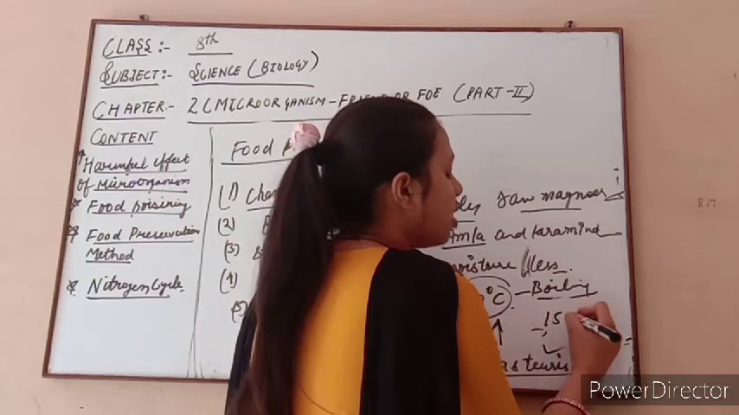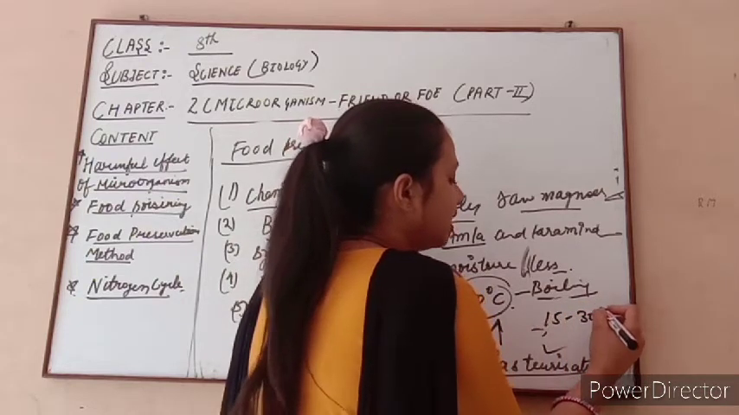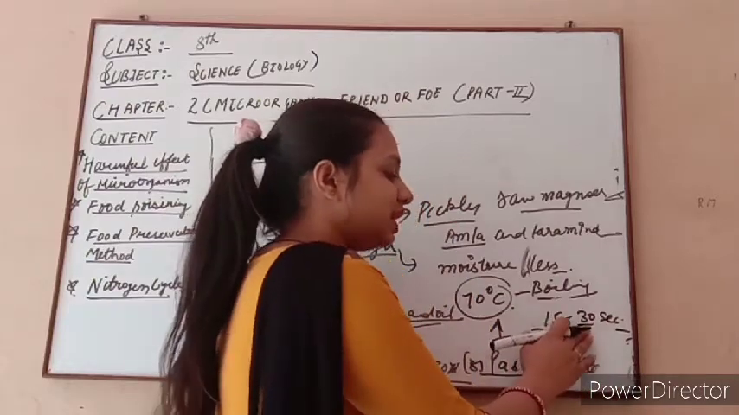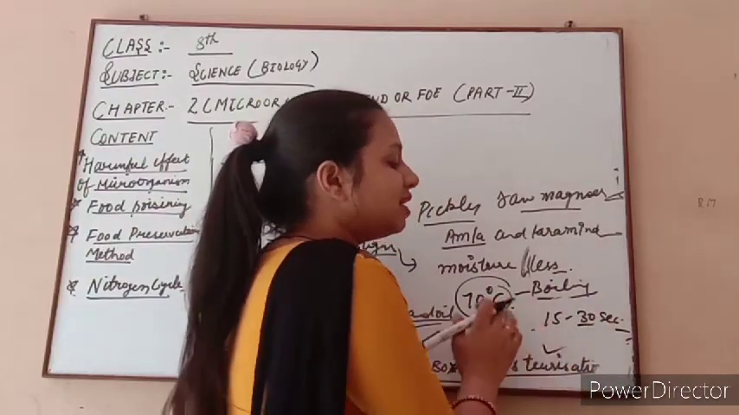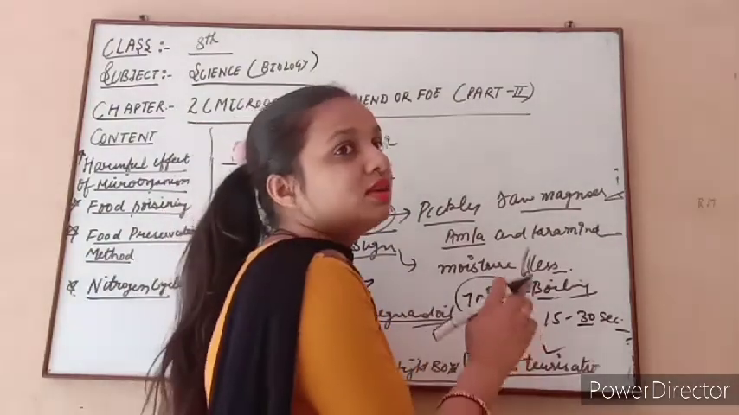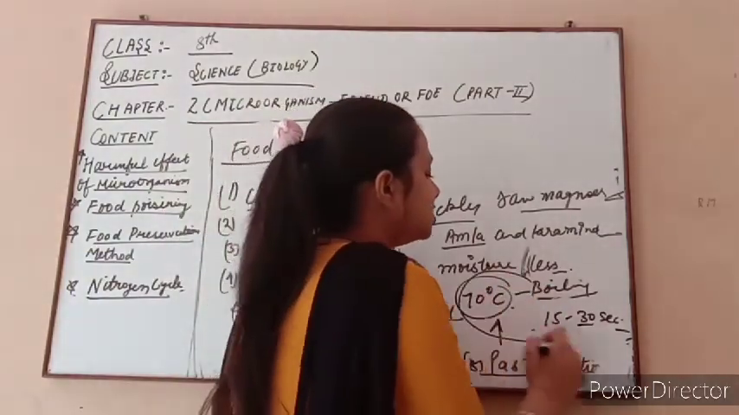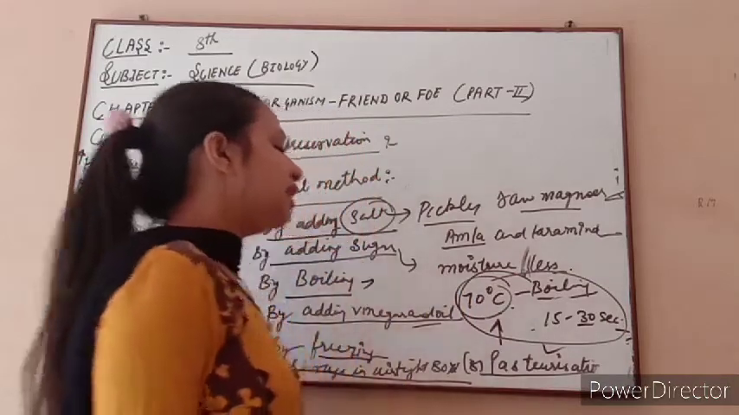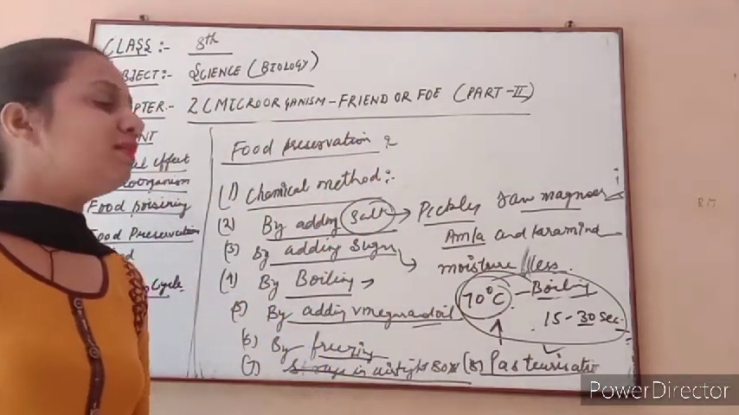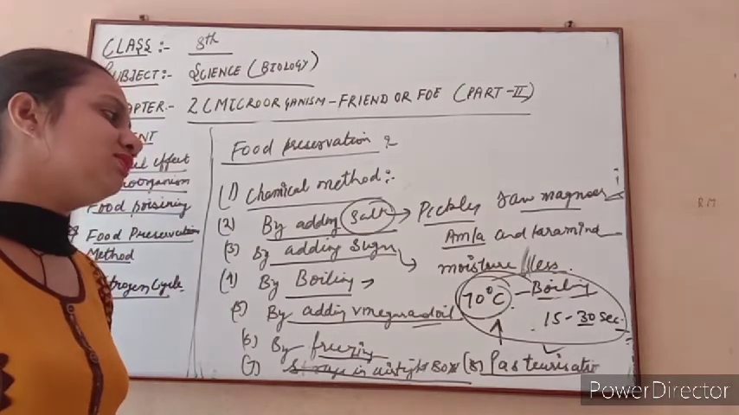And for how many seconds does this cooling occur? 15 to 30 seconds. In 15 to 30 seconds there is rapid cooling, and the milk is boiled at 70 degrees Celsius, and after this it is preserved for a long time. So this is a very important milk preservation method. The pasteurization process is very important.